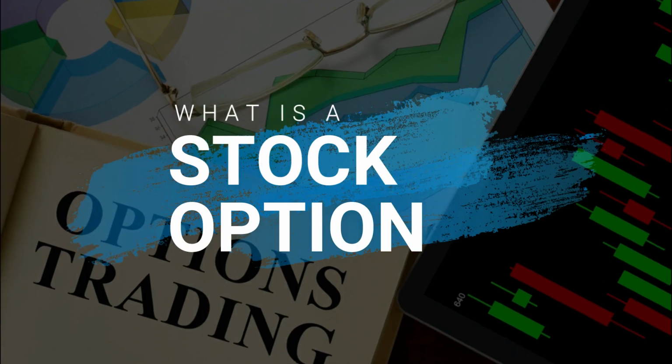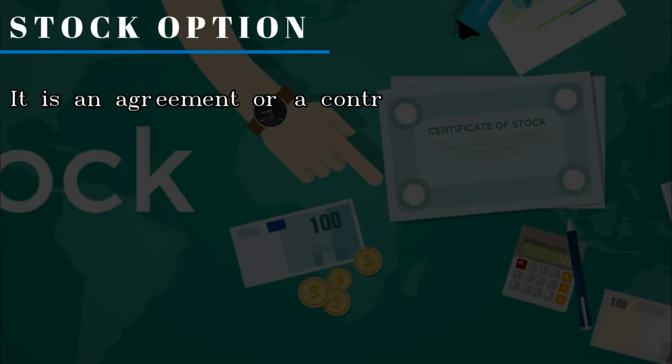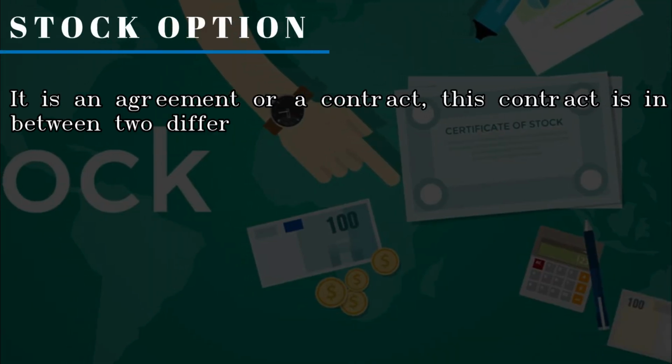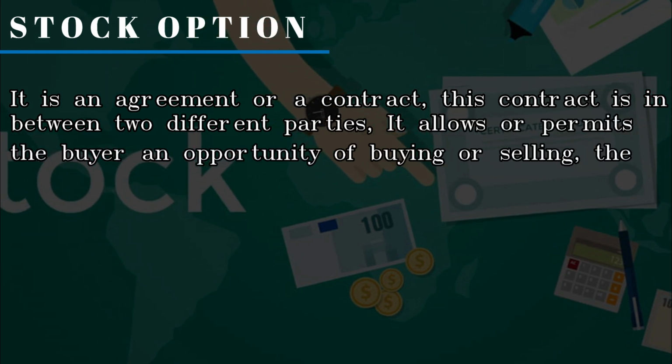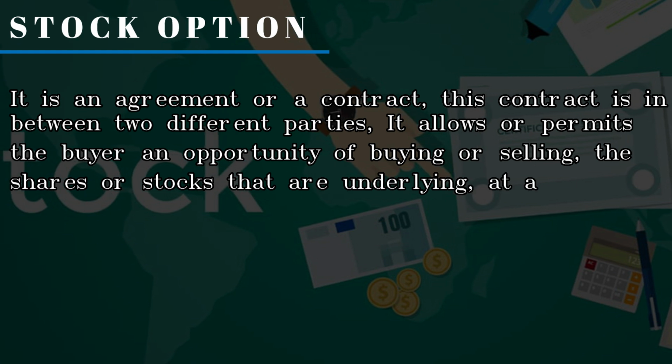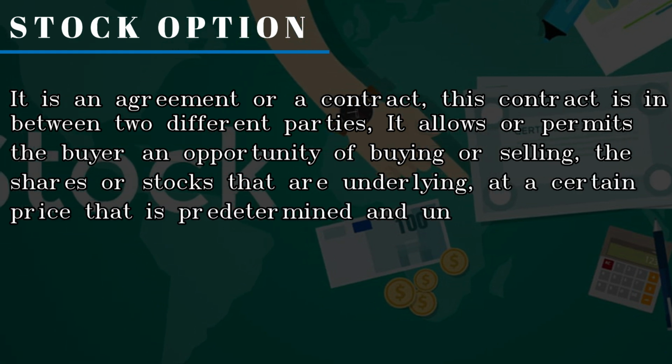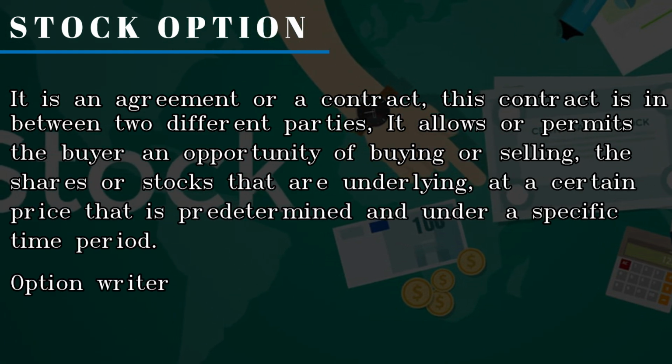What is a stock option? It is an agreement or a contract between two different parties. It allows or permits the buyer an opportunity of buying or selling the underlying shares or stocks at a certain predetermined price and under a specific time period.